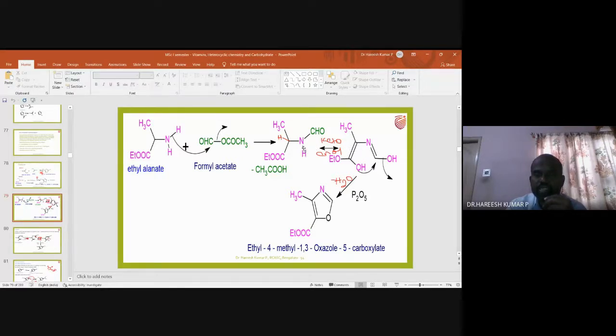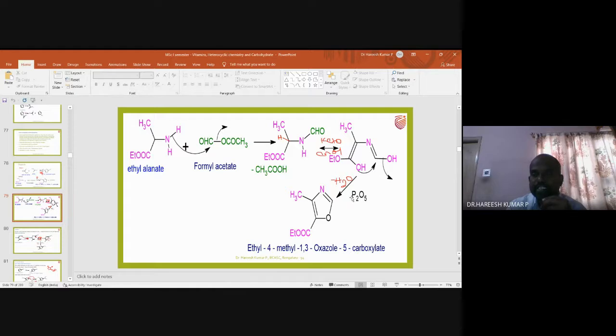So what will happen? This bond pair is coming over here. This oxygen picks up this proton. Similarly, this bond pair is coming over here. This oxygen picks up this proton. So that is how a double bond OH, double bond OH forms. So we can also call it an ene-ol, imine-ol. Okay, so it's an intermediate.